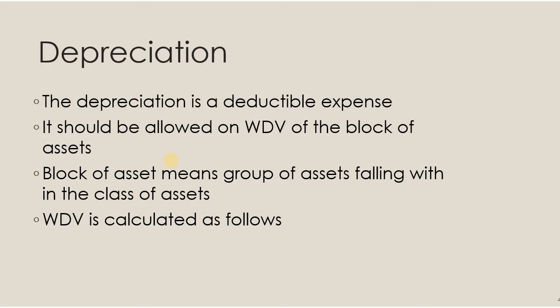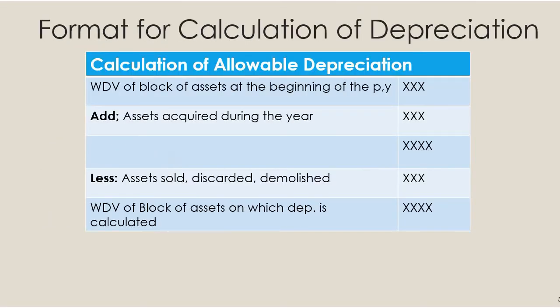How is it to be calculated? There is a format given, or a way of calculation, and we have to calculate accordingly as per the Income Tax Act. So this is how we calculate. Format for calculation of depreciation: first, the written down value of the block of the assets at the beginning of the previous year. That means whatever the written down value of the block of assets was at the end of the previous year, the same will be continued to the next assessment year. Take the value of 31st March of the last year.